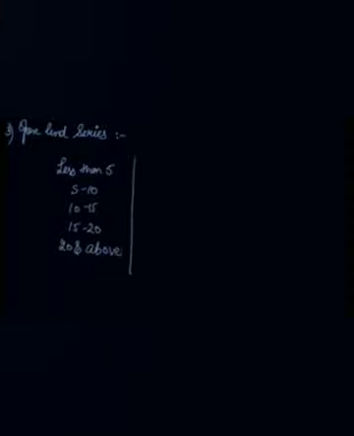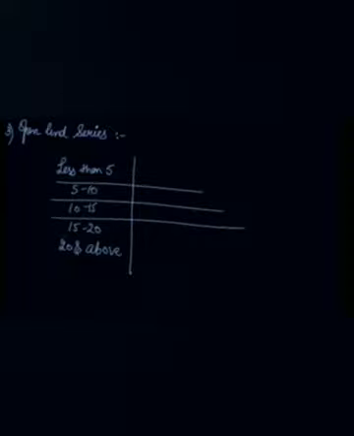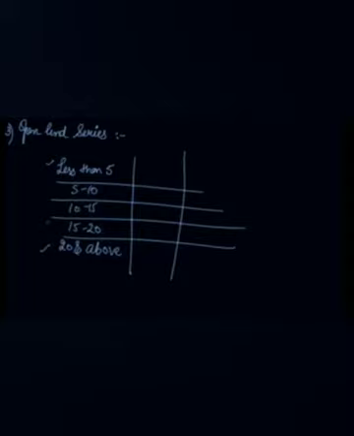The third comes your open-ended series. In some series, the lower class limit of the first interval and the upper limit of the last interval are missing. Let's say less than 5 or below 5, then from 5 to 10, 10 to 15, 15 to 20, then 20 and above or more than 20. So these are your open-ended series in which the classes for one or two intervals are not exactly given. The class intervals are missing in this.